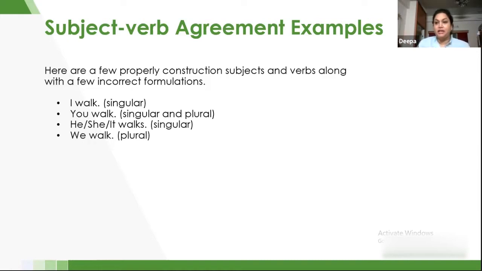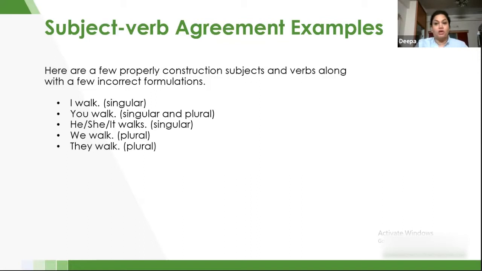So this is basically what we are talking about. We are talking about the first person where we are saying walk. The second person also walk. The third person singular format is walks. And the third person plural format is again walk. So I think this is pretty much clear.